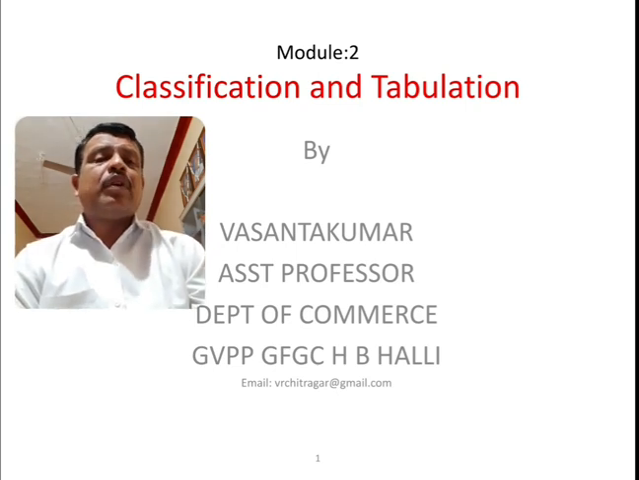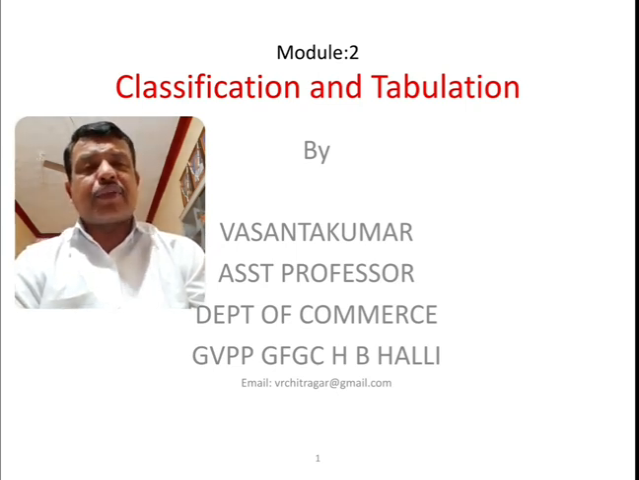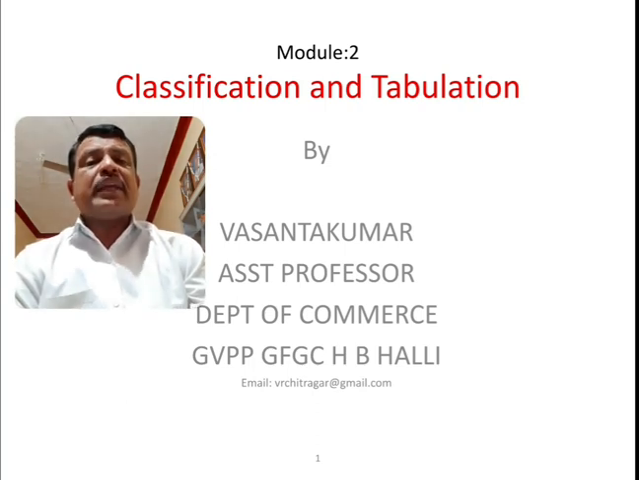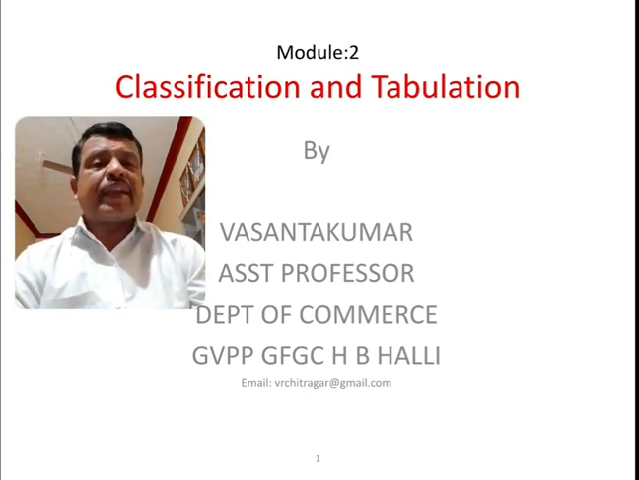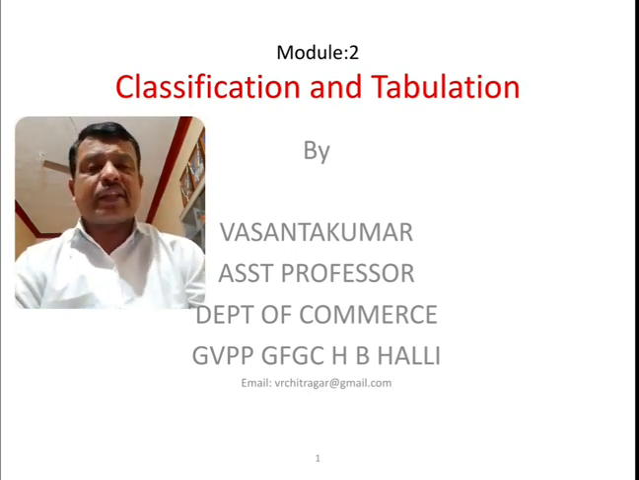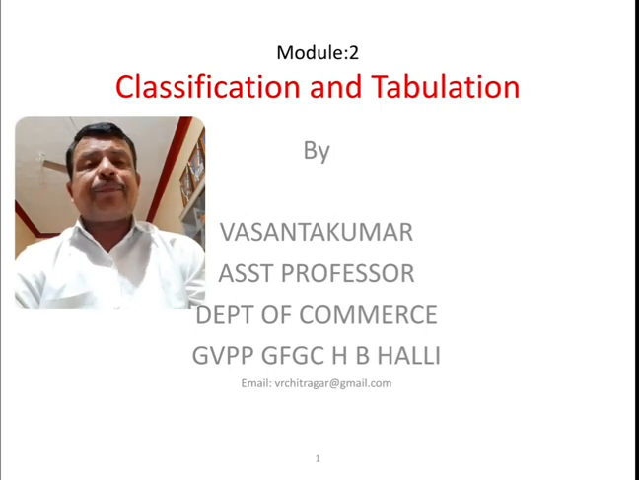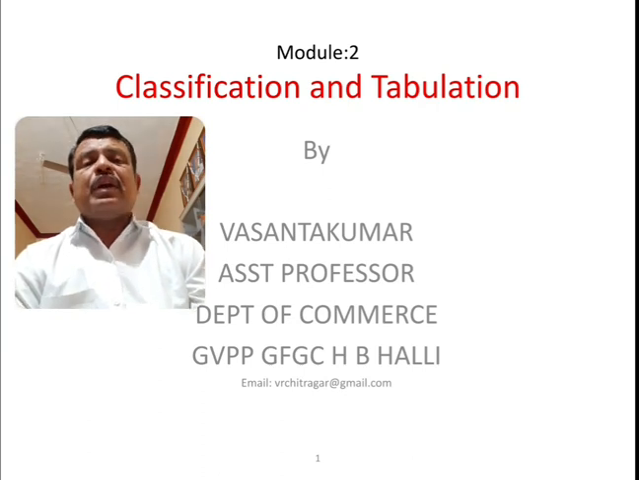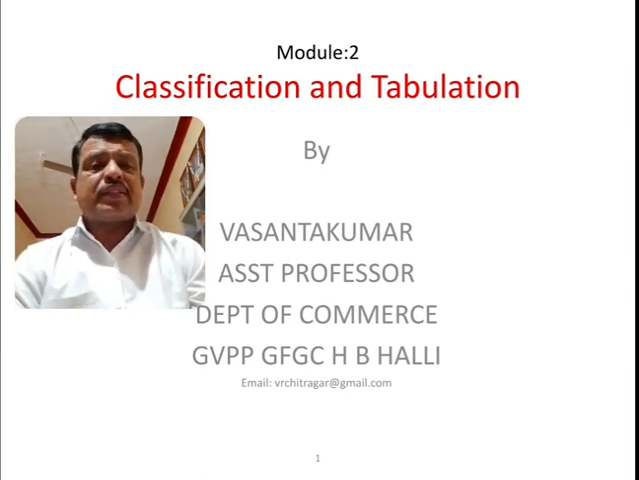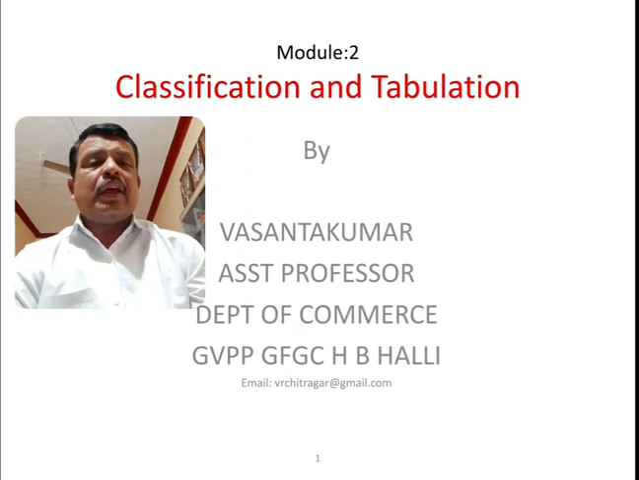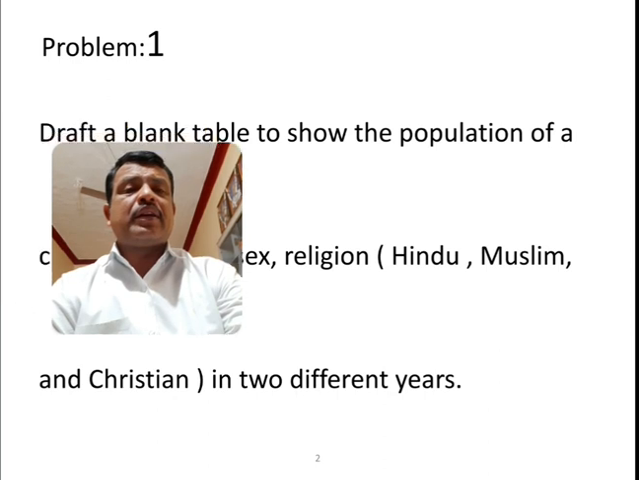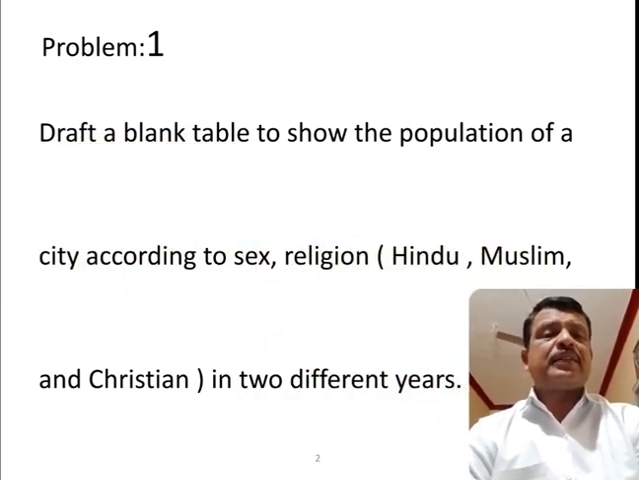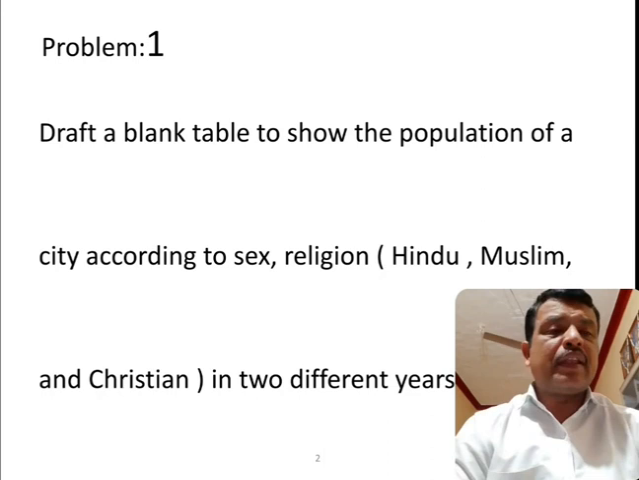The third one is geographical, that is area wise, state wise or country wise. If the data is classified like this, it is called geographical classification. And finally, the chronological classification is year wise classification. These are all aspects we already discussed in the previous class. Now I am going to discuss a very important point, that is the numerical problem.